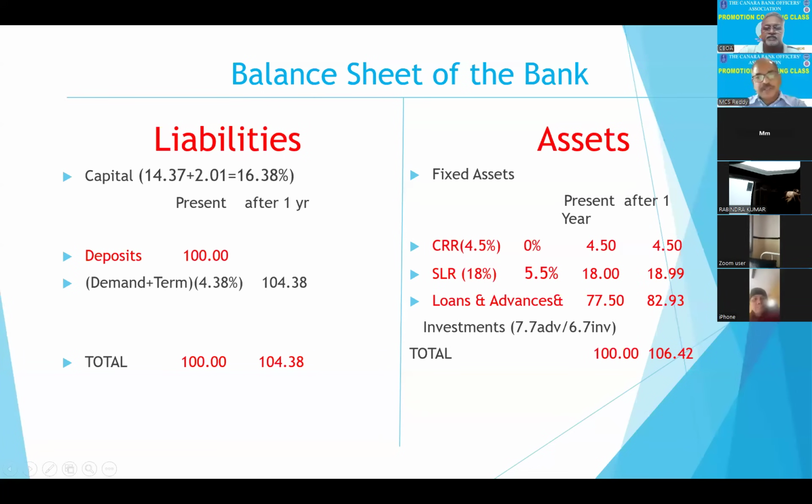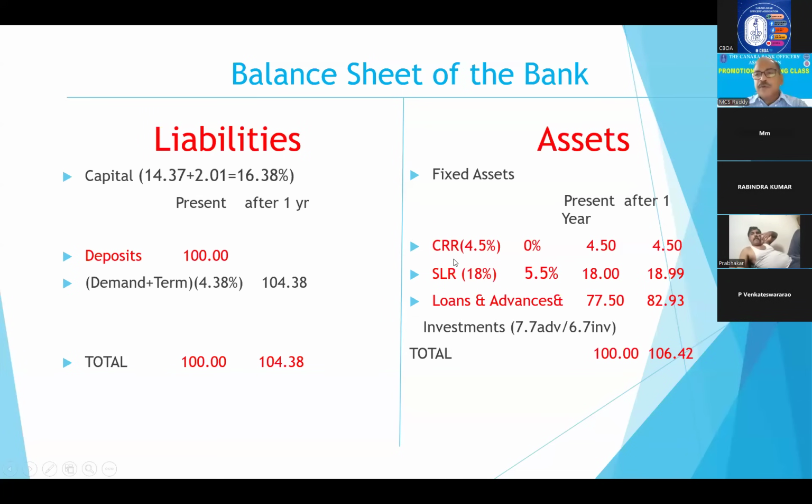And investments are also assets. Suppose we take 100 crore deposit. The entire 100 crore you cannot give as a loan. You have to keep 4.5%, that means 4.5 crores as CRR, that is cash. And 18% compulsorily you have to invest in bonds, SLR bonds, that is SLR 18%. 18 plus 4.5, 22.5% is already blocked, either in cash form or in government bonds and other bonds.